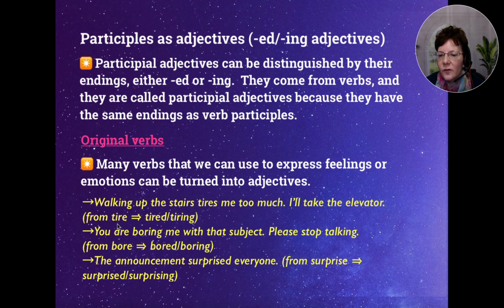Okay, so we go from tire to either tired or tiring. So now this here, walking up the stairs, is tiring, right? So this is a quality. It makes me feel tired, right?